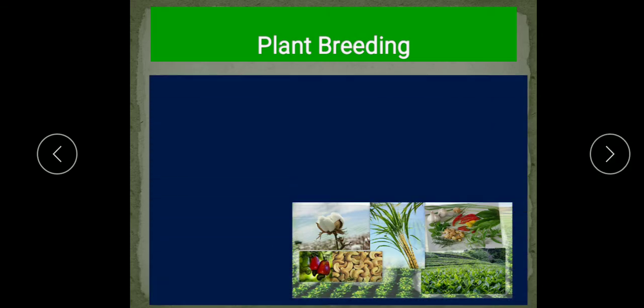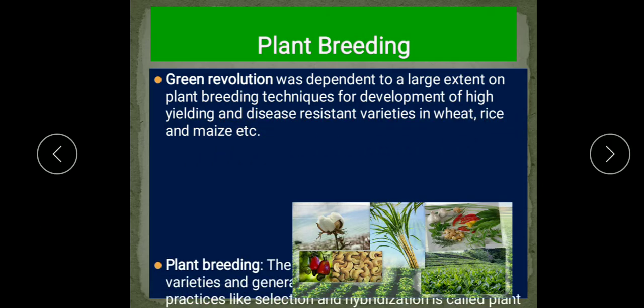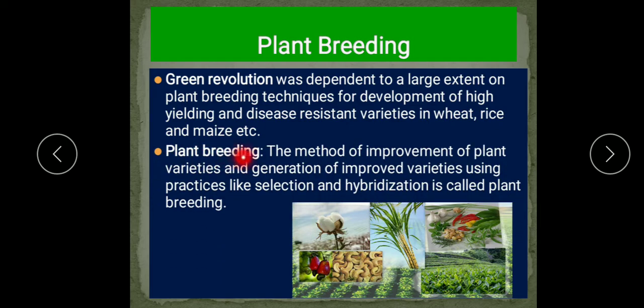Now, as we know, the Green Revolution was dependent to a large extent on plant breeding techniques for development of high yielding and disease resistant varieties in wheat, rice and maize. So we will study plant breeding because it was the main part of the Green Revolution.